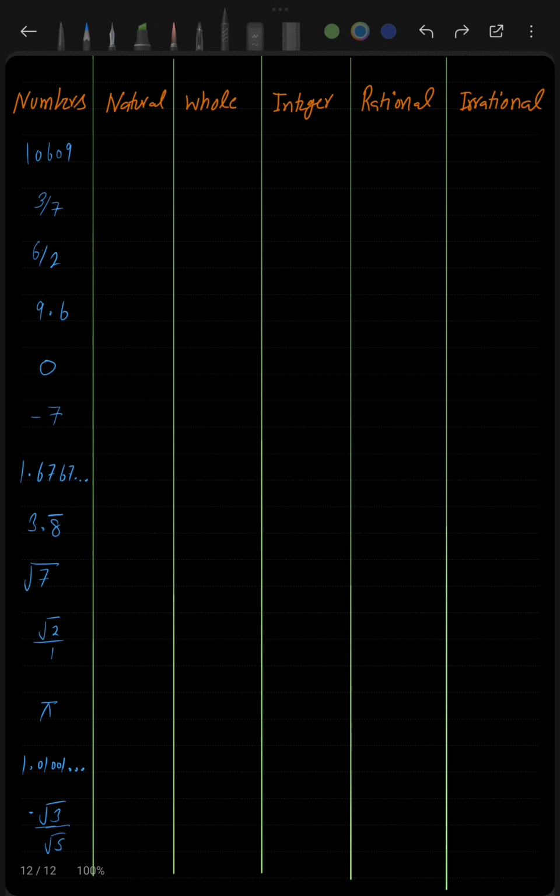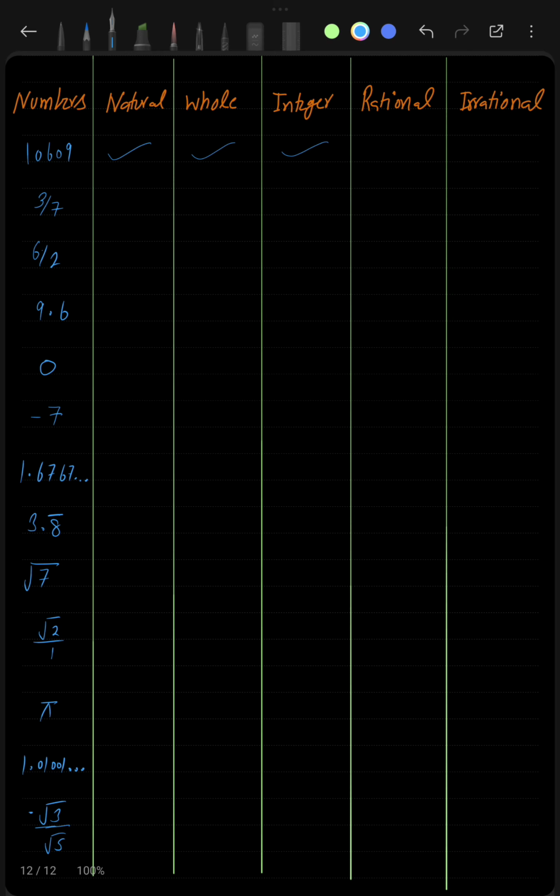So on the left side we have the numbers, various types of numbers, and on the right side you will see I have written natural number, whole, integer, rational, irrational. Now we will look at the number on the left, like this particular number 10609. If this number belongs to the natural number category, then we will write a tick mark here, yes, because this number belongs to the natural number category, okay. Again, is this a whole number? So yes, this is also a whole number. What about, is this an integer? So yes, this is an integer. You know that any number which is a natural number or a whole number is also an integer, okay.